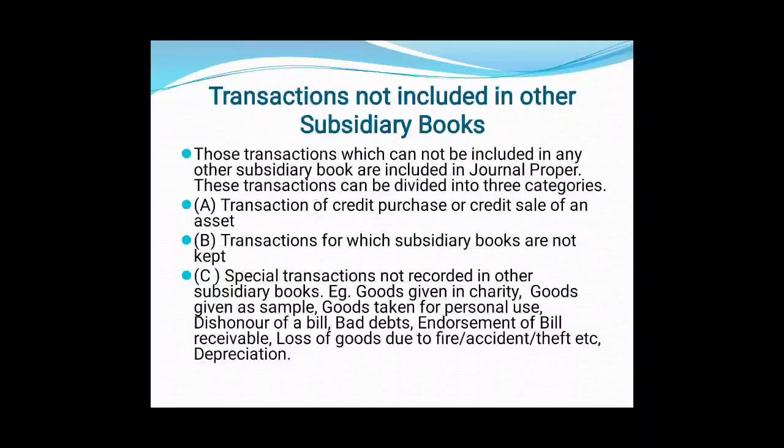We have seen that credit purchase or credit sale of goods is recorded in purchase book and sales book. But if it is a credit purchase of asset, then it will be going to what? Journal proper. It will be recorded in journal proper because we do not have any subsidiary book for the same. Second, transactions for which subsidiary book are not kept.